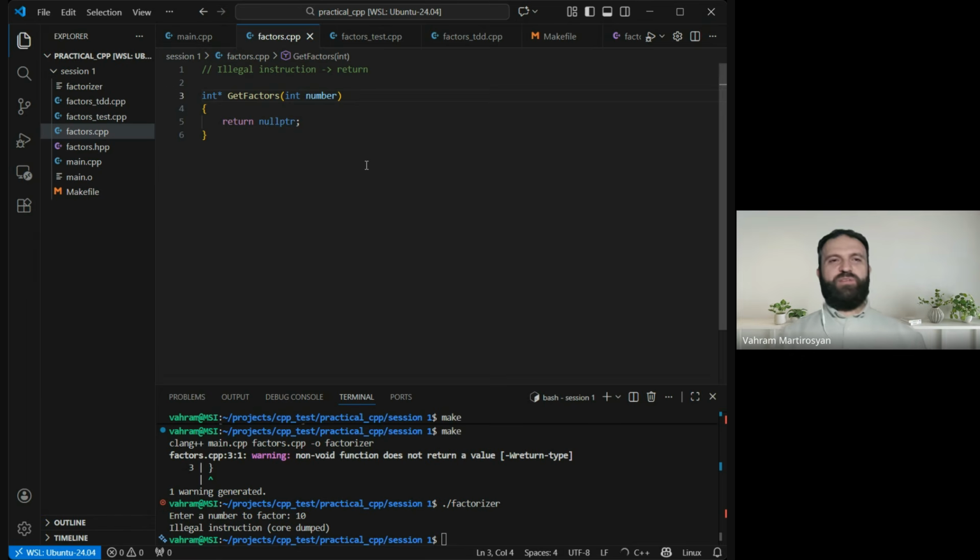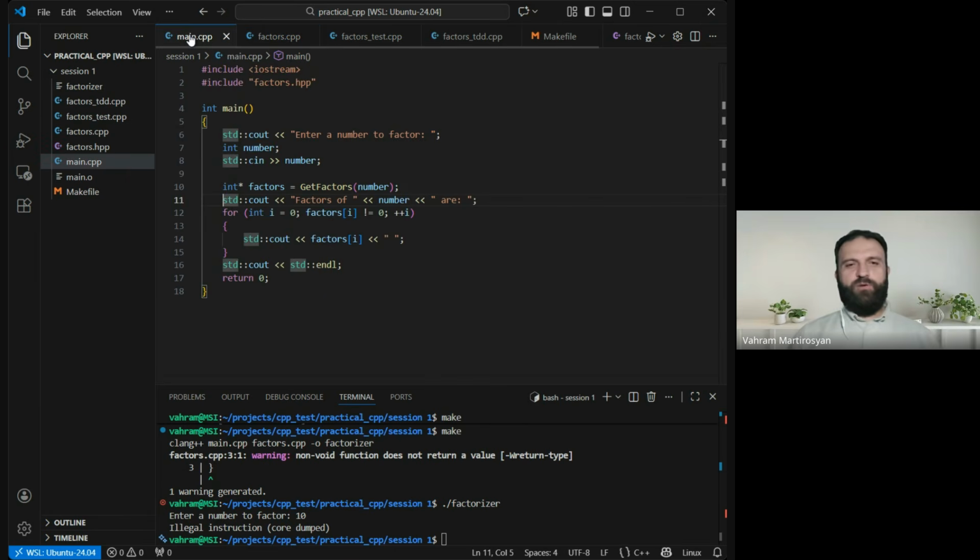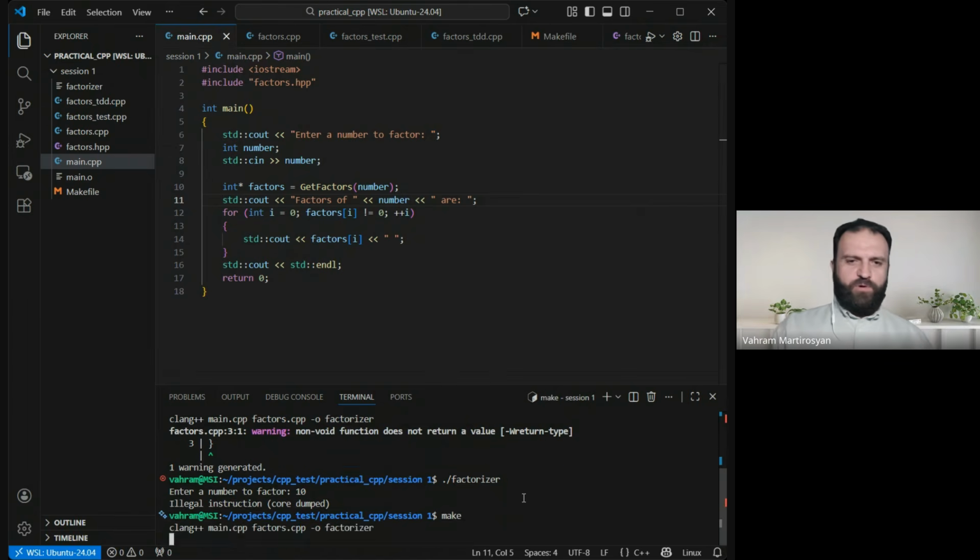So zero pointer is another big deal in the world of C++, because it is very usual to have zero or uninitialized pointers, and when we touch them, we are in trouble. But we don't know much about it, and we want to continue. Okay, now do we have that warning?